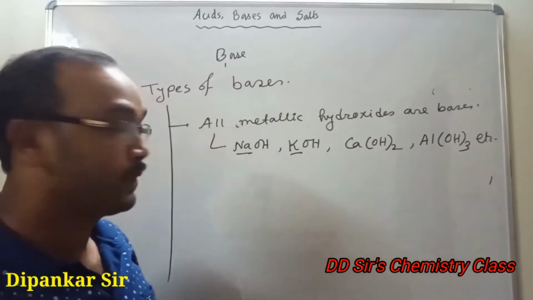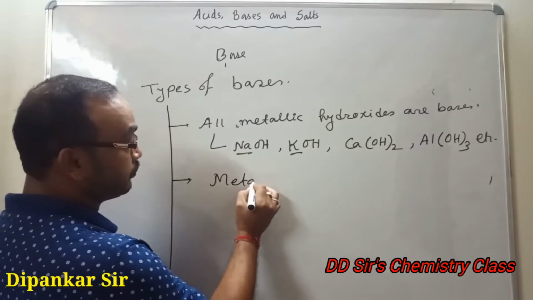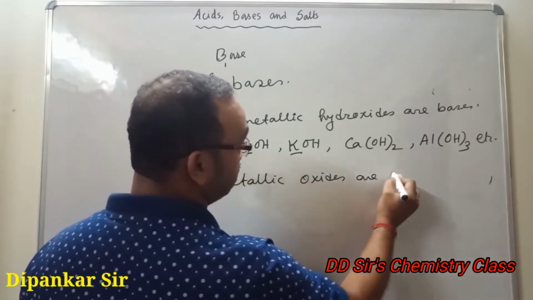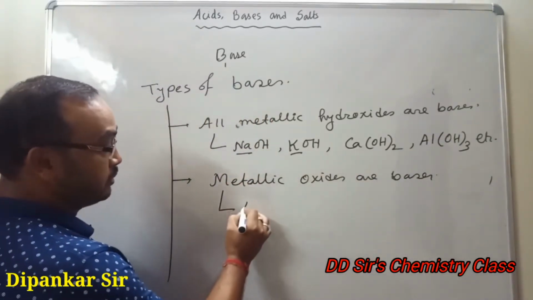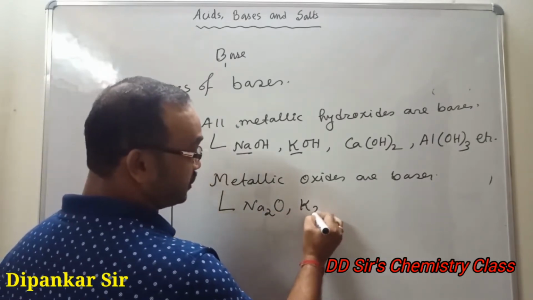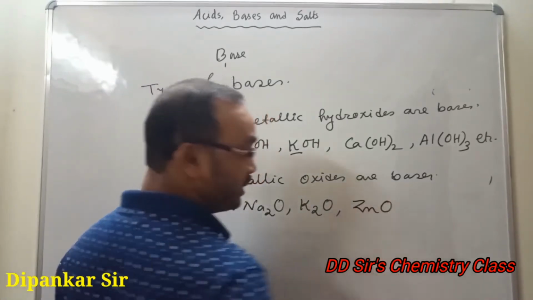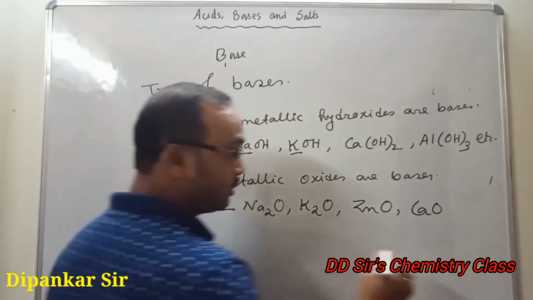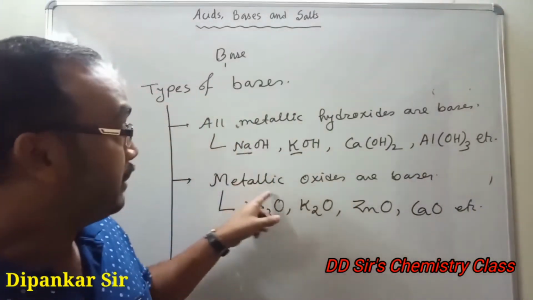Number 2, metallic oxides are bases. Example: sodium oxide, base; potassium oxide, base; zinc oxide, base; calcium oxide, base, etc. The question: why are metallic oxides bases?